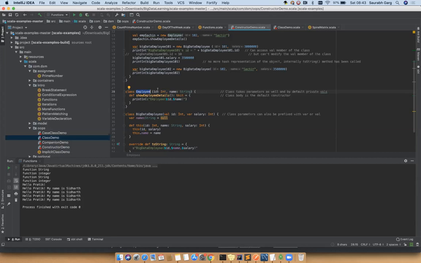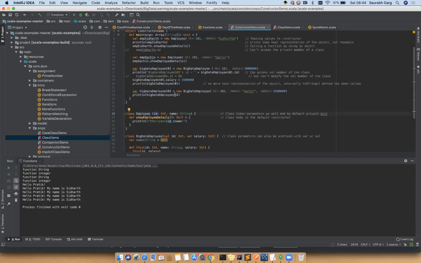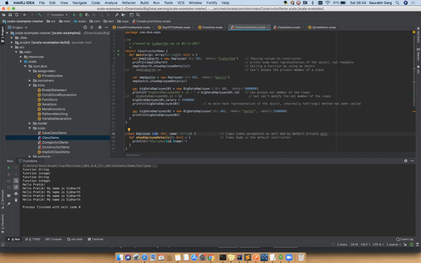So when you declare ID and name, what happens when you are creating objects? Here you can see line number 8, we have created an object, employee Siddharth is equal to new employee, and you have to pass these parameters. If you just keep that, it's a compilation error. It started giving you an error: unspecified value parameter ID and name. So this is how you can enforce some restrictions.